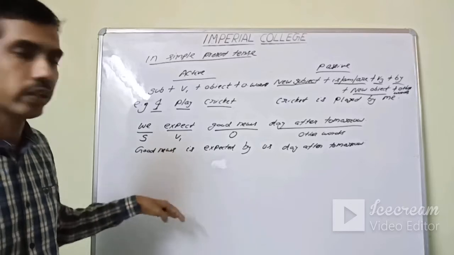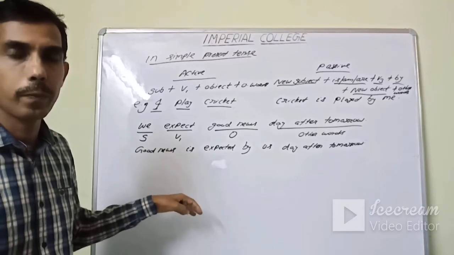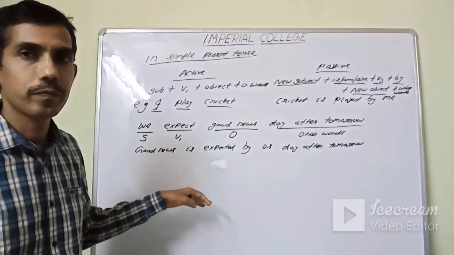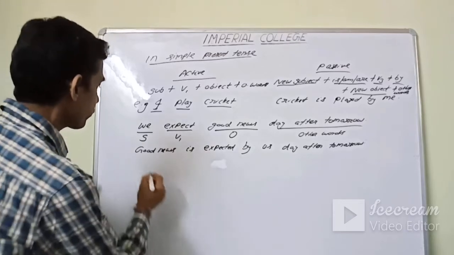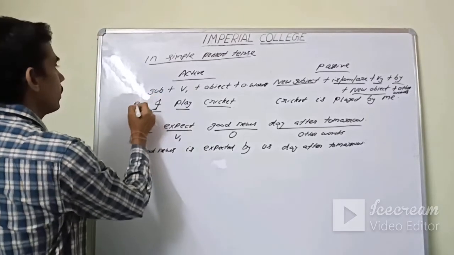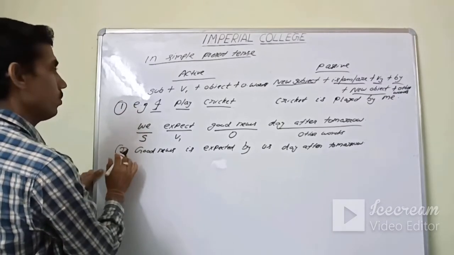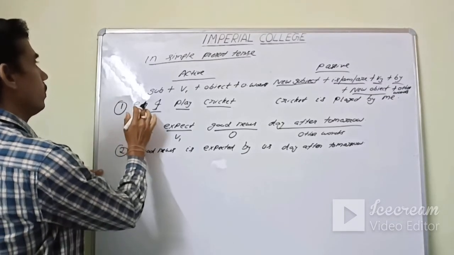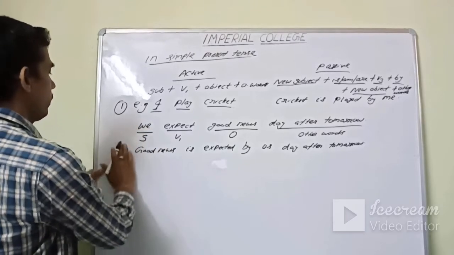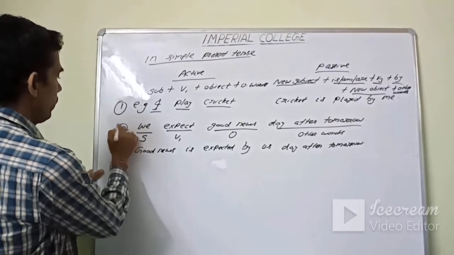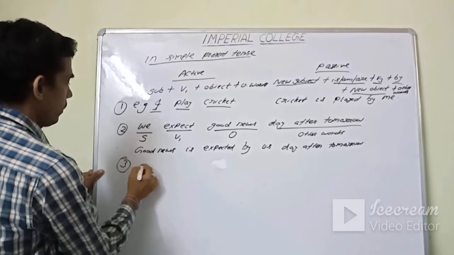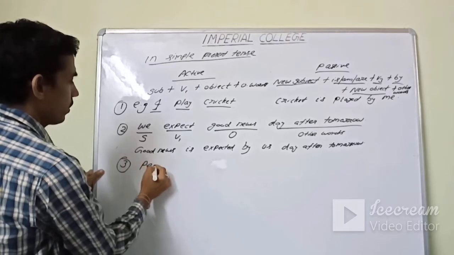We can do two examples of each. It is number 1, number 2, number 3.